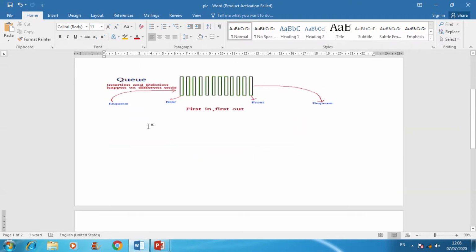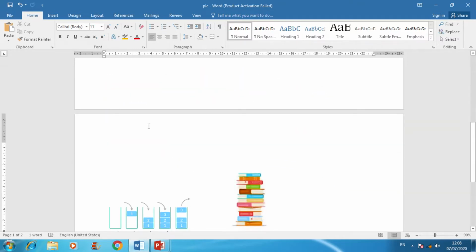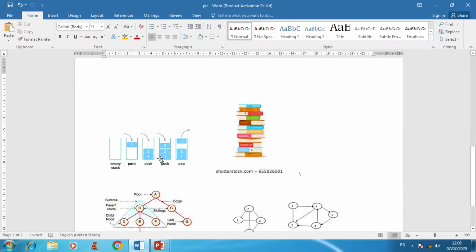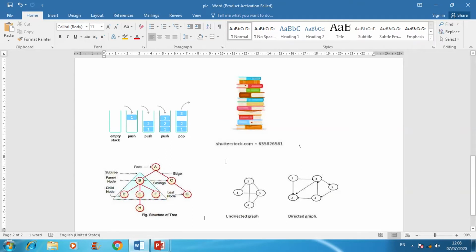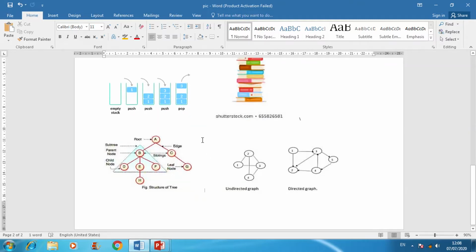Clear? Next we have these three linear data structures. Array is also the same, it is also linear in fashion. Array is just like the list. We have just studied the list in the Python class. Array is an example of the list. Next is non-linear data structures.